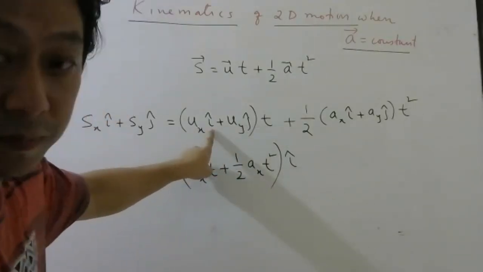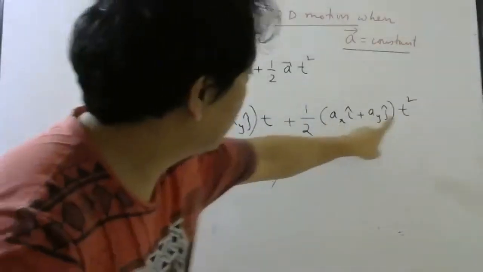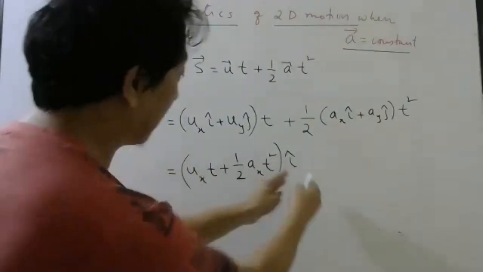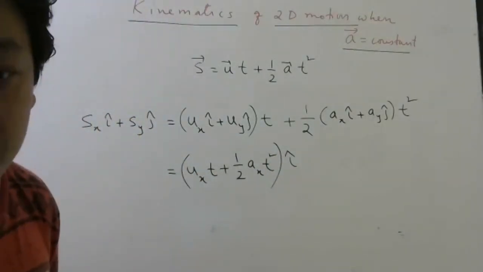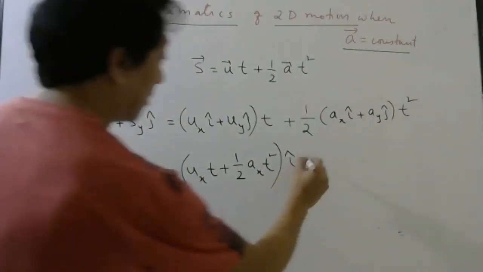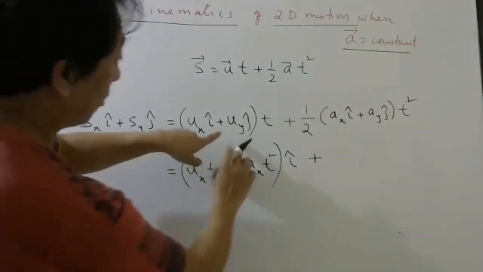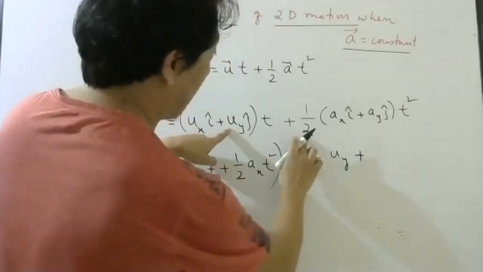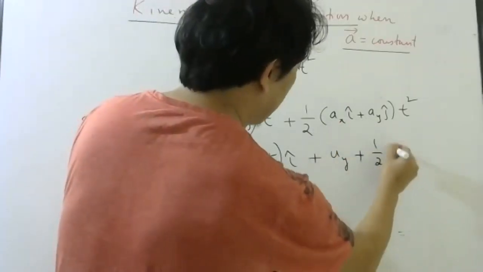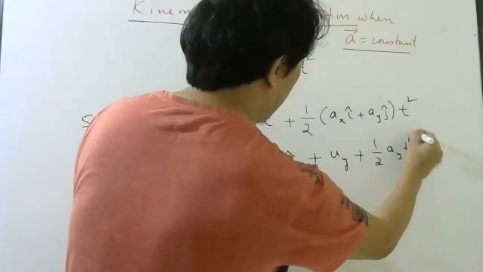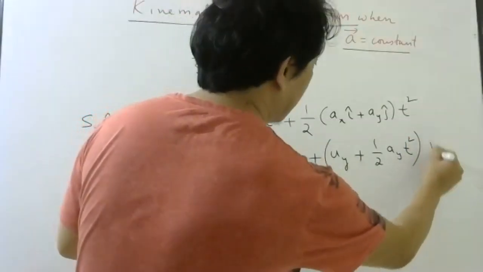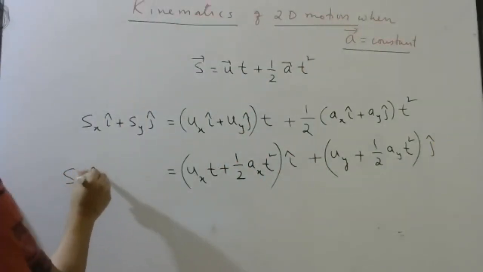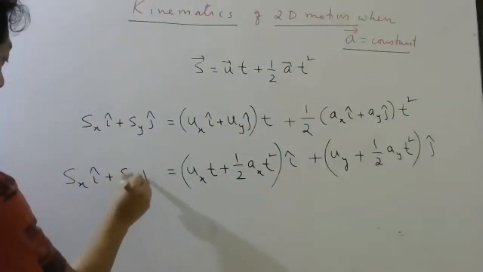Both have i cap, so I am taking i cap common. Understood this part? Okay. Plus, now see the y component, uyt plus half ay t square. What should I write here? j cap. Right?